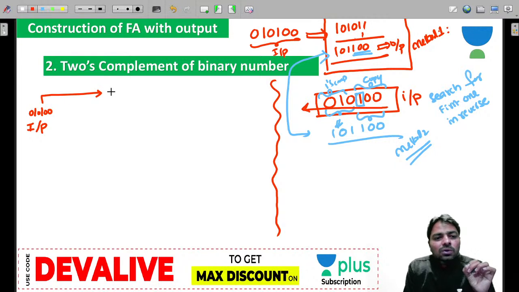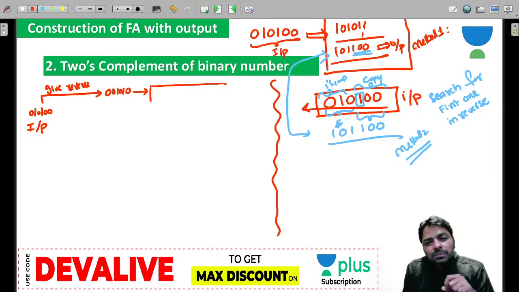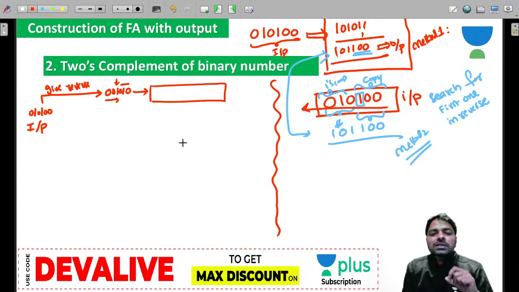manually. So you are going to give 0 0 1 0 1 0, the reverse of the input. You give this to the machine, and you will scan now from left to right till the first one, and after that you do the ones complement and produce the output, as the output is 0 0 1.